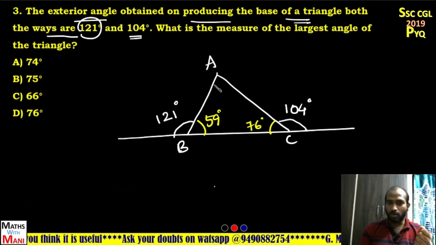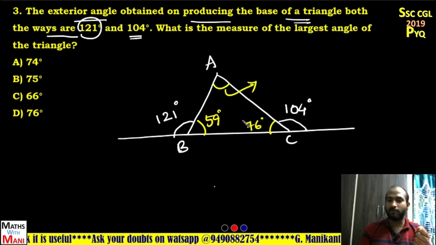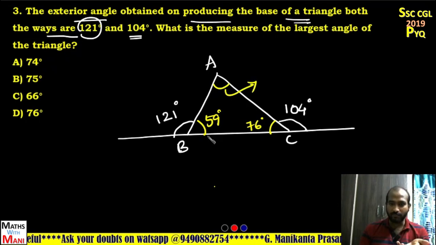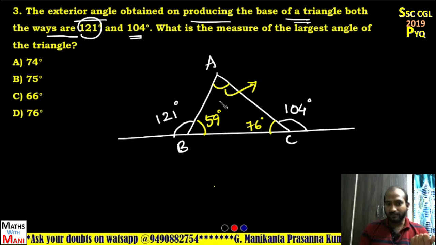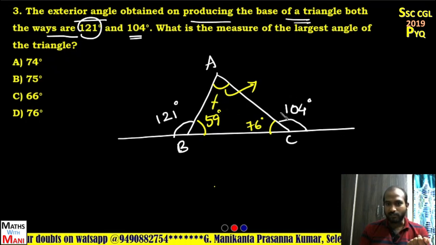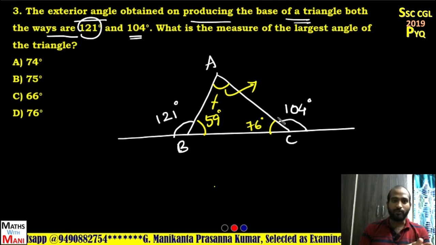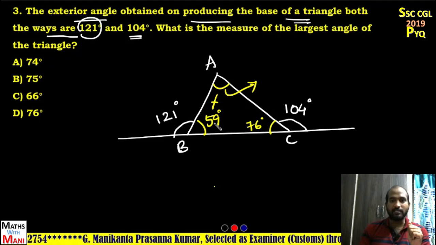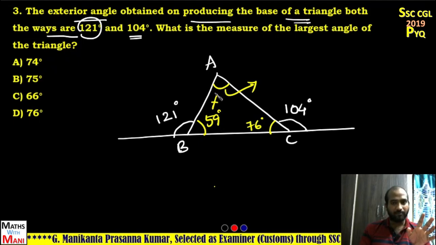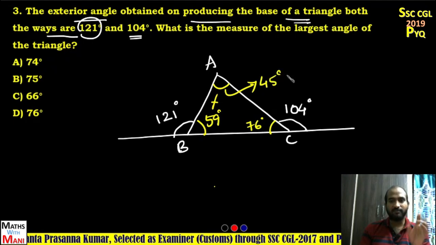Yes. Now what about the third angle? The sum of all the internal angles is equal to 180. You can do in that way. Otherwise, the sum of these two internal angles is equal to the other external angle. Yes, that is one of the properties of triangles. So 104 minus 59 is equal to angle A. That means I can tell you 45, not 55 degrees. 59 plus 45 is 104. Yes.